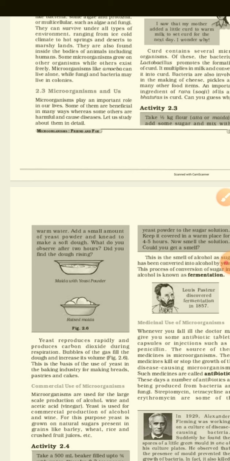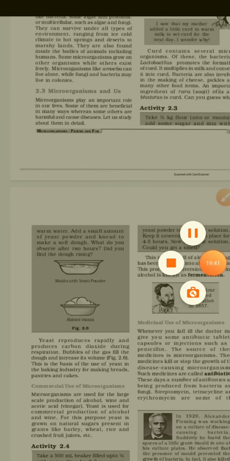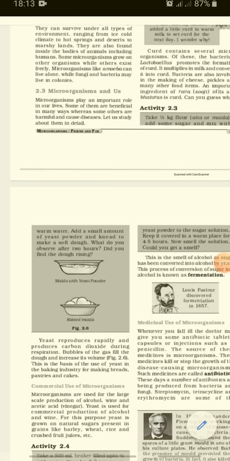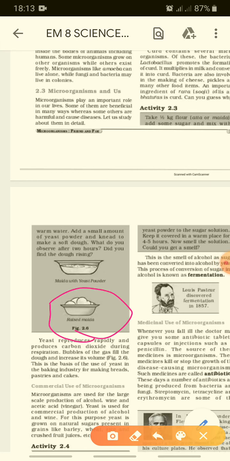Of course, yes. See, it is seen in the picture when yeast is added to the flour or maida. Figure 2.6, see how the dough of maida rises and becomes fluffy. It swells up. How does a roti become fluffy? Same way. Why does it happen? What is the reason for this? Because growth of the yeast occurs in the dough of maida. Yeast we have already used in the water, right? In the warm water.